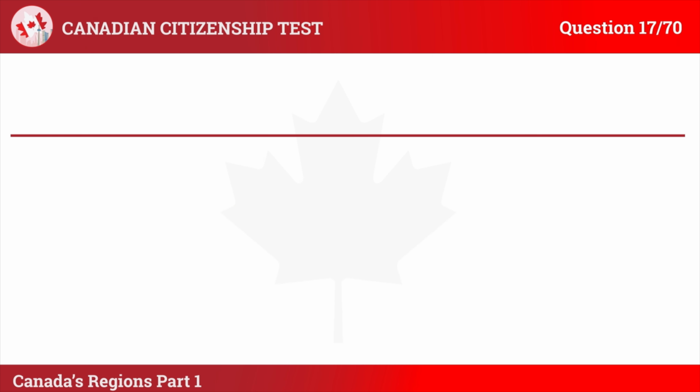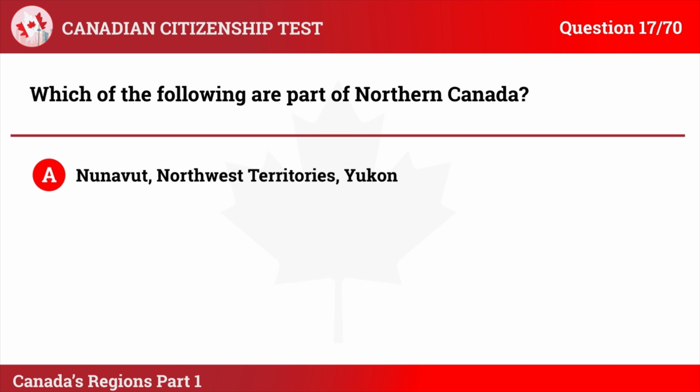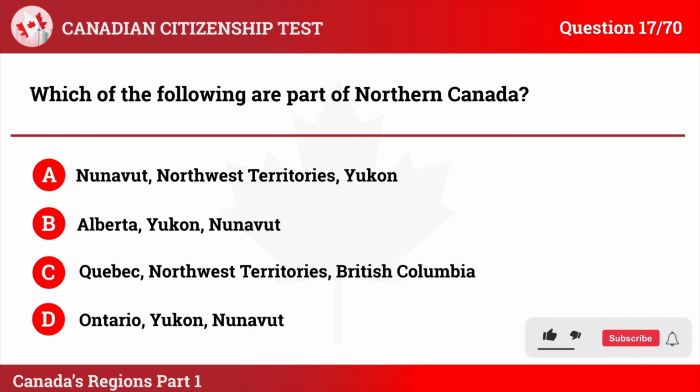Question 17. Which of the following are part of northern Canada? A. Nunavut, Northwest Territories, Yukon. B. Alberta, Yukon, Nunavut. C. Quebec, Northwest Territories, British Columbia. D. Ontario, Yukon, Nunavut.